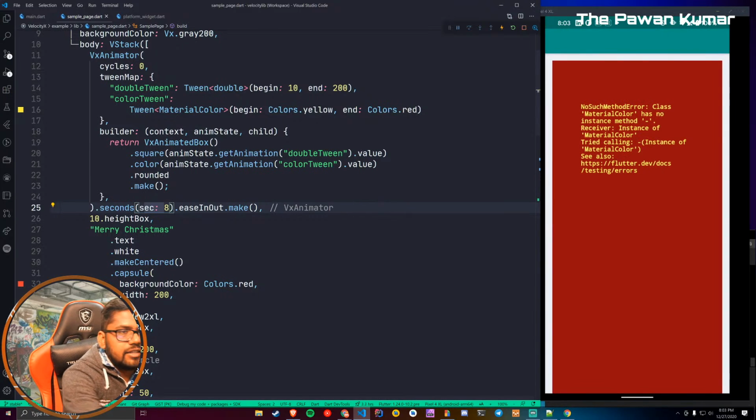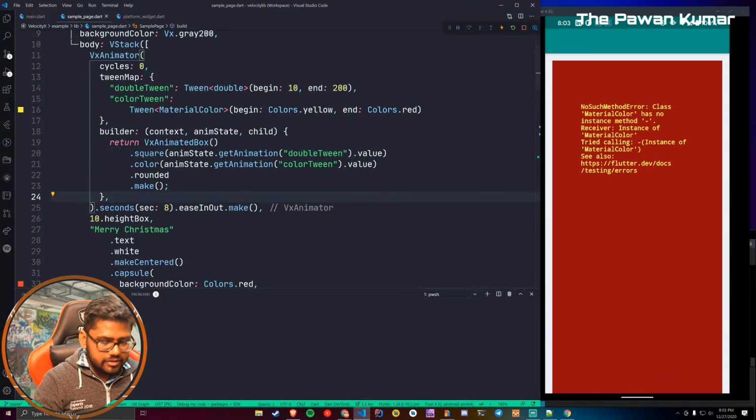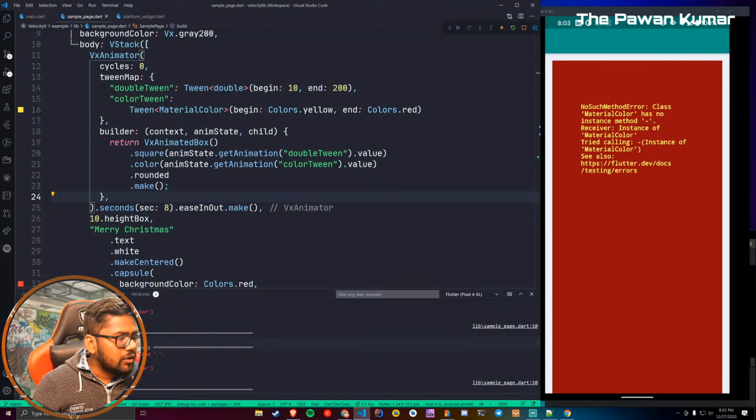Where has my screen gone? Okay, there are a lot of issues which can happen. Let's do a hot restart. Okay, there is a problem coming. Let's see what the problem is.